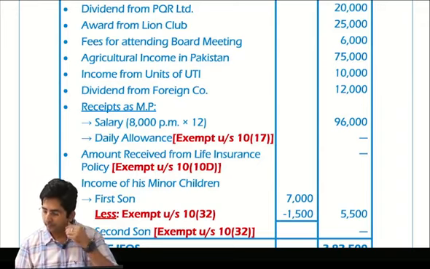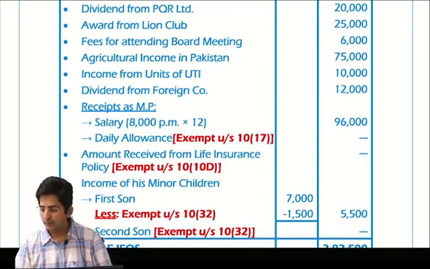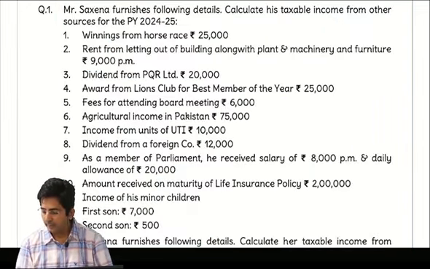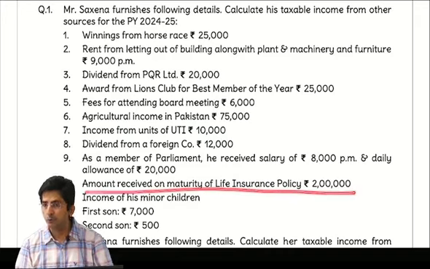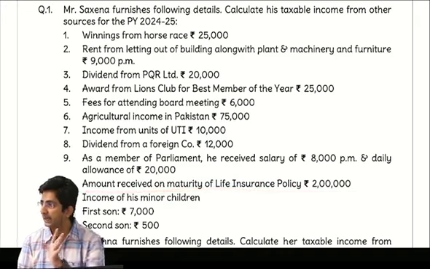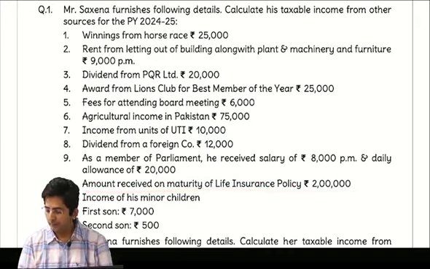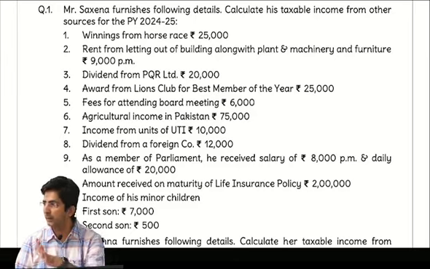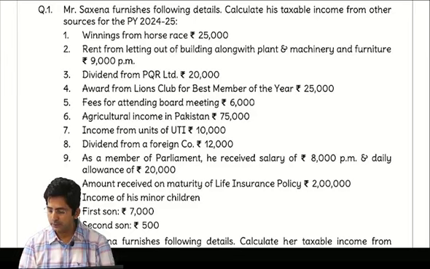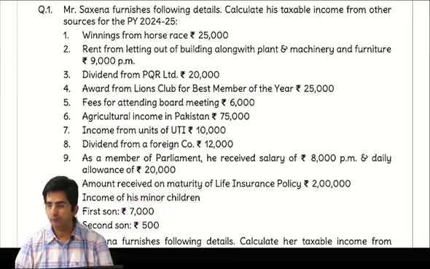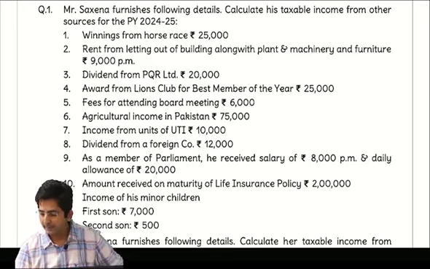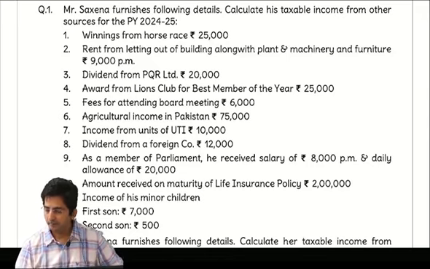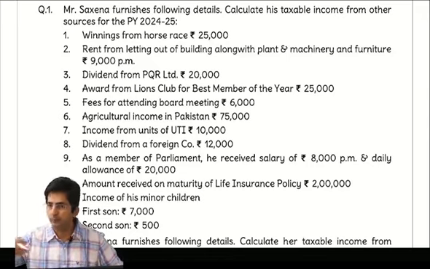Then next was amount received from life insurance policy, fully exempt. So you will put dash under section 10(10D). Then income of his minor children. Minor children income is exempt up to 1,500 per minor child. So for the first child, income is 7,000. So 1,500 exempt, balance will be taxable, 5,500. Exempt under section 10(32). And second child's income will be fully exempt because it is within the limit of 1,500.